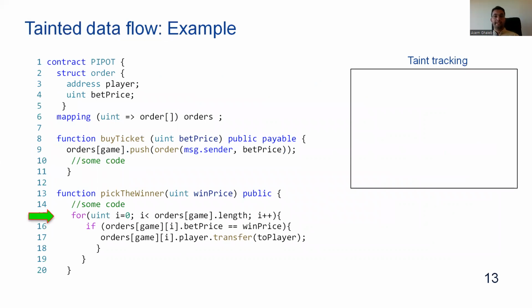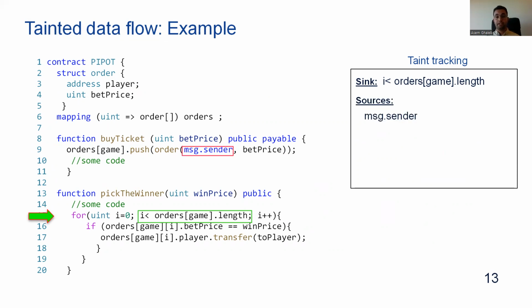So let's see in this example how TINT analysis can be used to detect the unbounded loop at line 15. At first, the approach will use the exit condition of the loop as a sink for the TINT analysis. It will then find the sources of TINs in the code. For example, here msg.sender, which returns the caller of the contract, and also bid price and withdraw prices are sources of TINT because they are parameters of public functions.